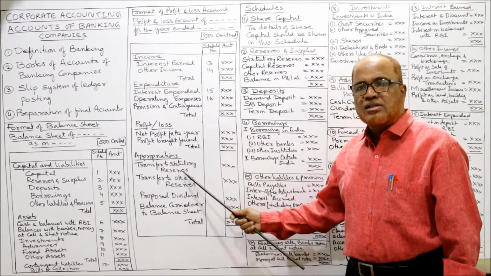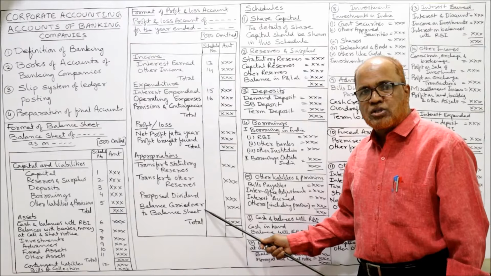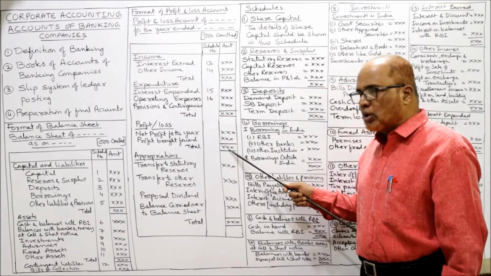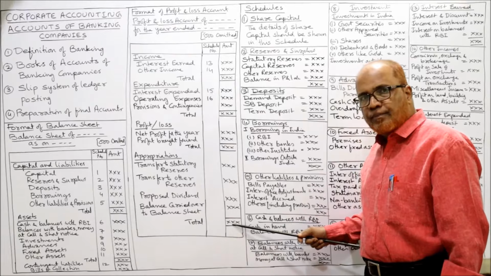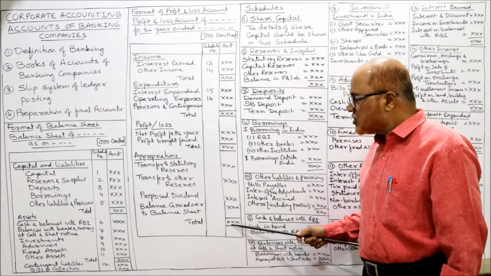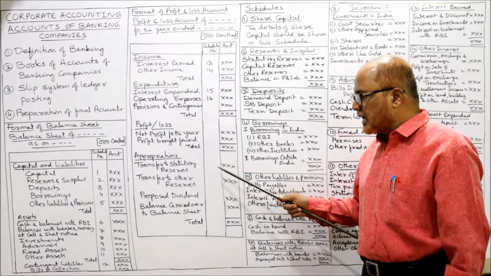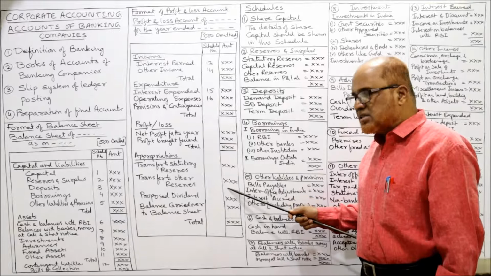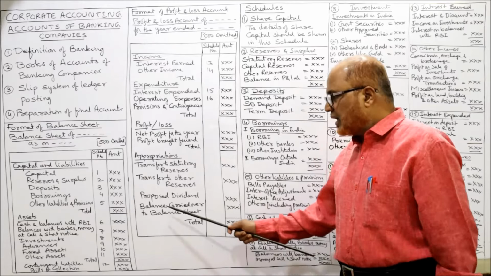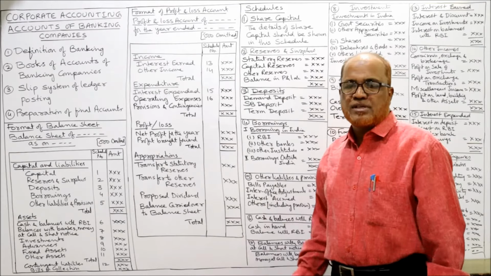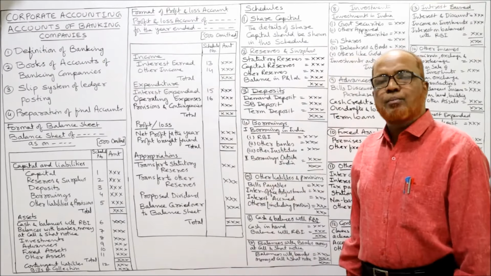So transfer to statutory reserve, transfer to other reserves, proposed dividend, then balance carried over to balance sheet. For example, if 1000 is the total here, the same 1000 total you should take it here. 1000 should be taken as the total of appropriations. From this 1000 subtract transfer to statutory reserve, minus transfer to other reserves, minus proposed dividend. Whatever is the balancing figure, that is the balance carried over to balance sheet. Surplus carried over to balance sheet.